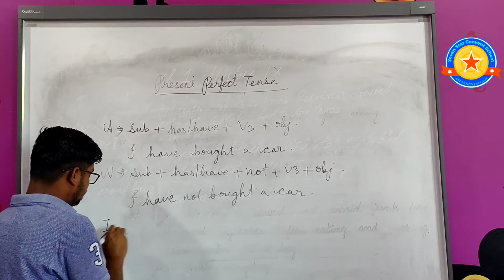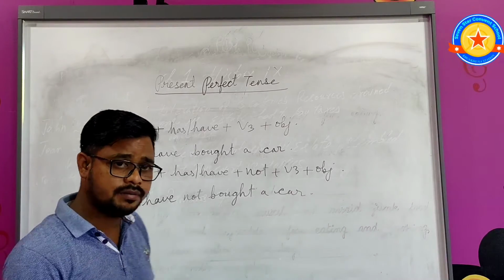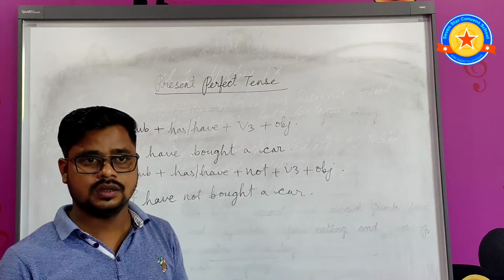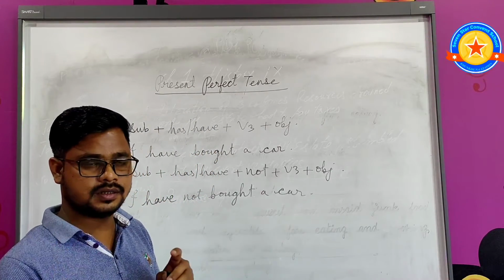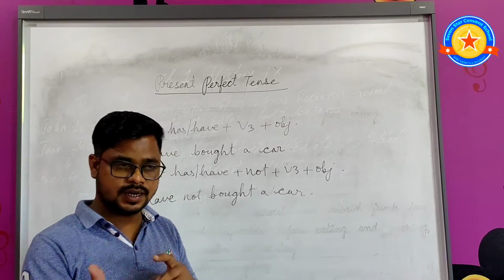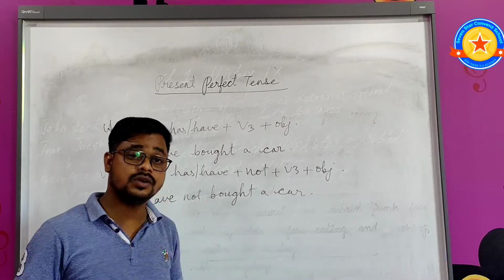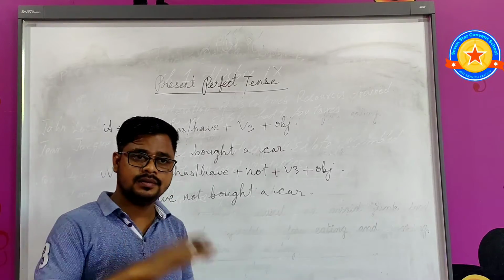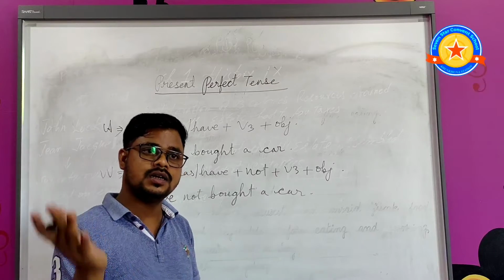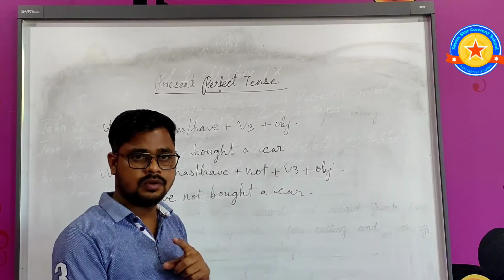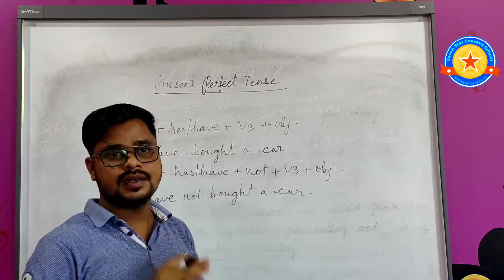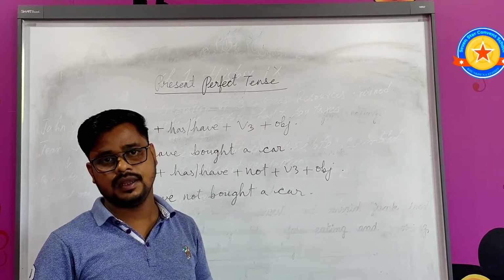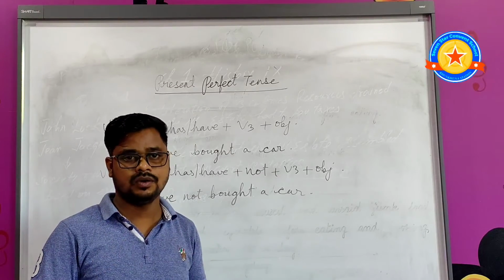Now interrogative sentence. Interrogative means a sentence which asks questions. जो सेंटेंस हमें सवाल पूछते हैं वैसे सेंटेंस को हम इंट्रोगेटिव सेंटेंस कहते हैं। तो मैंने पहले भी पिछले वीडियो में भी बताया था। So in the last video also I have taught you that interrogative sentences are of two types, yes no type and WH word type.